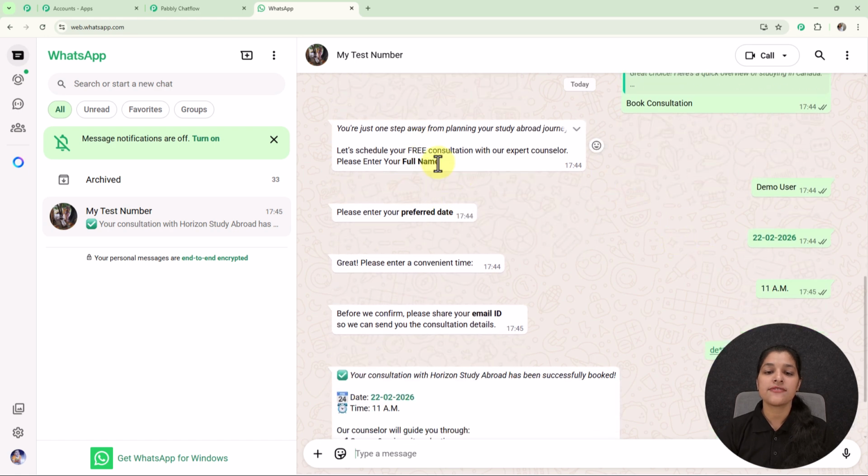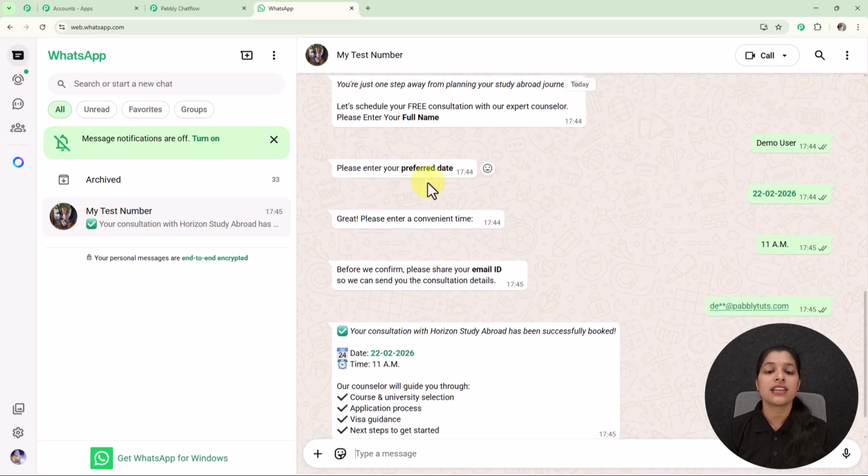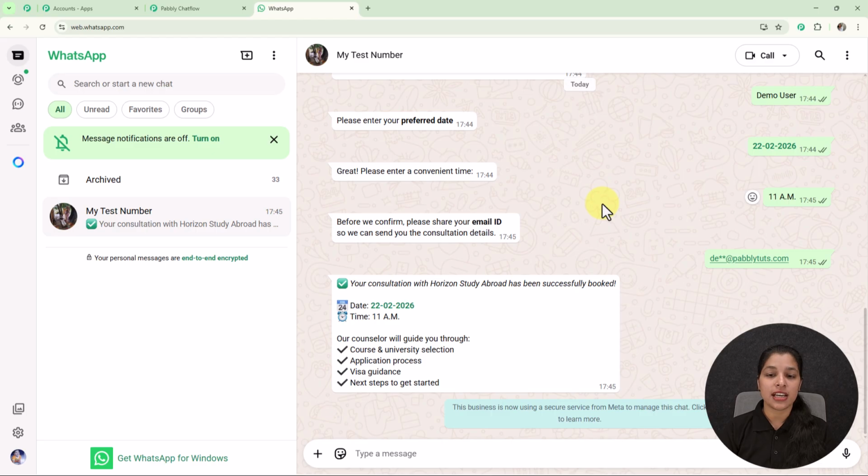And here we are getting this button, that is book consultation, and as I have selected this button of book consultation, I am getting a message which is asking me to enter my full name, and as I have provided my full name, I am getting a message which is asking me to enter the preferred date, and as I have provided the preferred date, it is asking me to enter the convenient timing. So here I have provided the convenient timing as well, and at last it is asking me to enter the email ID which I have provided, and as I have provided my email ID, I am getting a confirmation message, and by looking at this confirmation message you can see that I am getting the same date and time which I have recently filled. So by the help of this WhatsApp chatbot, you can even send personalized messages to your students. So now let me show you how this WhatsApp chatbot is going to be created.